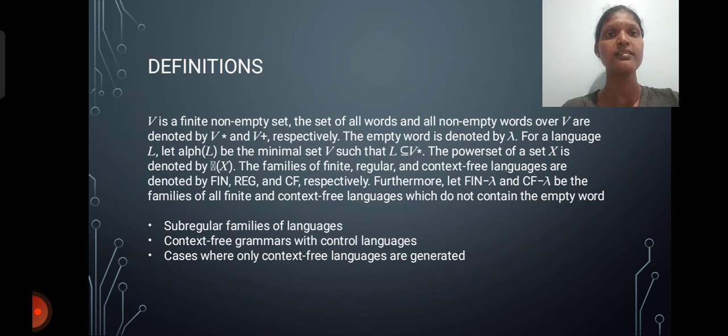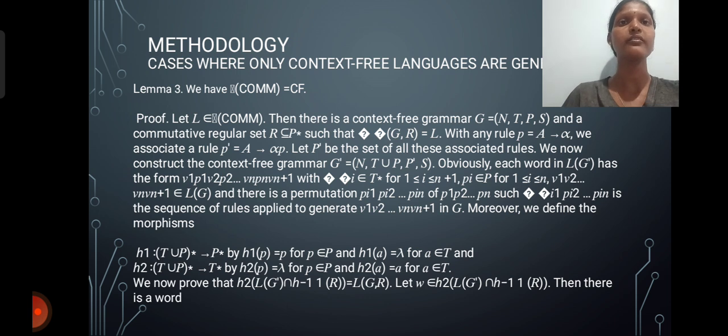Next is cases where only context-free languages are generated. We start our study with the commutative languages in the theorems. The first theorem says COM equals CF. Let L equal COM, where G is a context-free grammar, and it can be a commutative regular set R such that L equals the language of (G, R) with any rule p equals A to lambda.